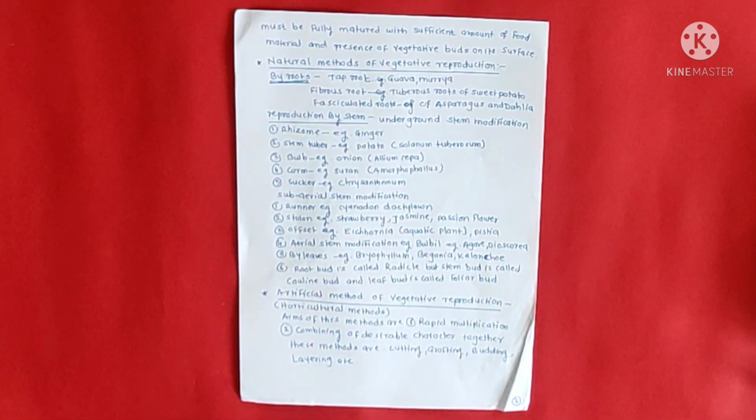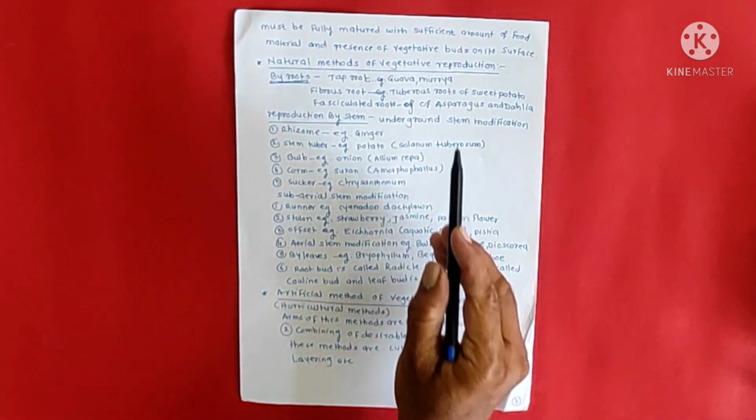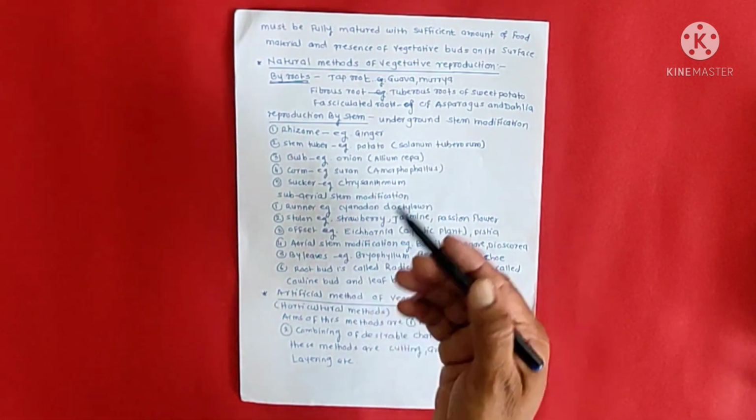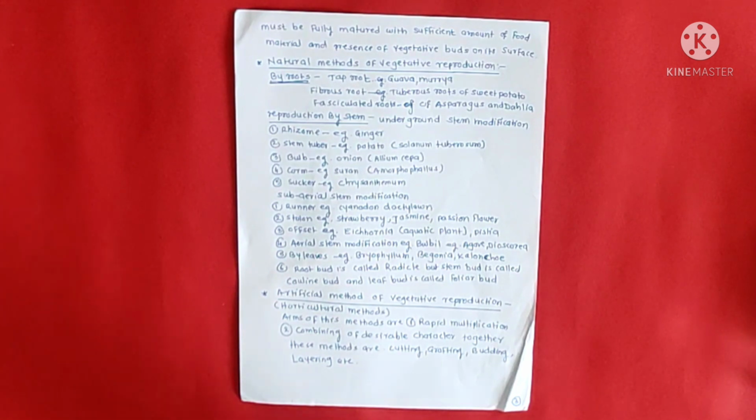Taproot, example guava, murraya. Tuberous roots, example sweet potato. Fasciculated roots of asparagus, and dahlia. Reproduction by stem: underground stem modifications.